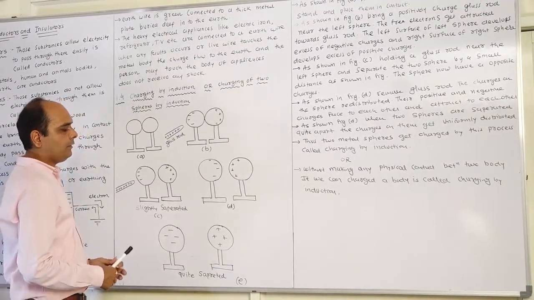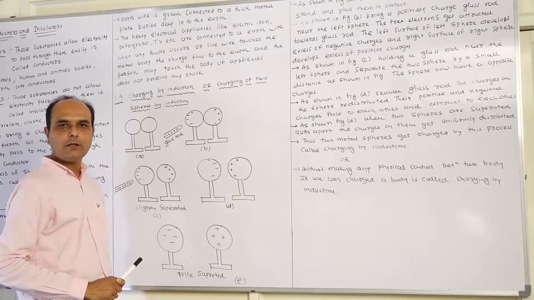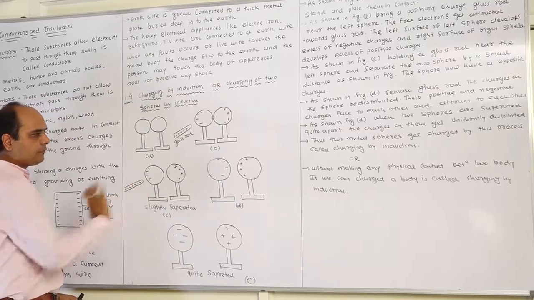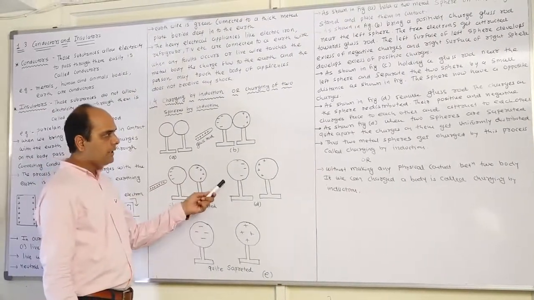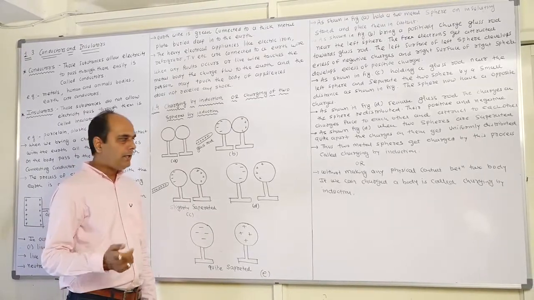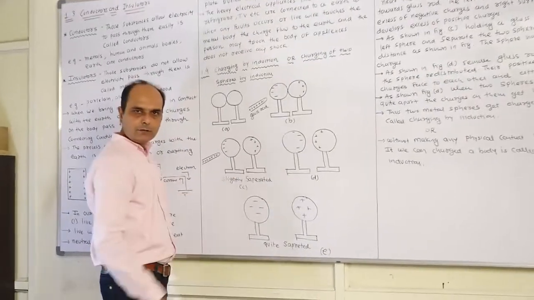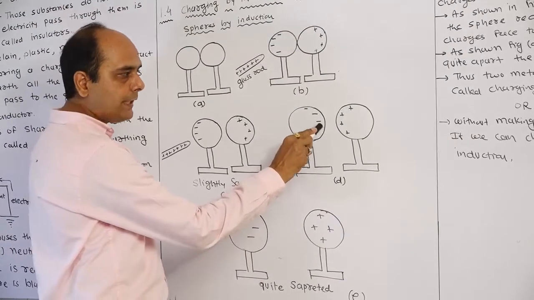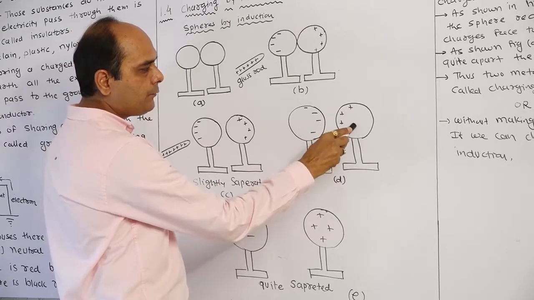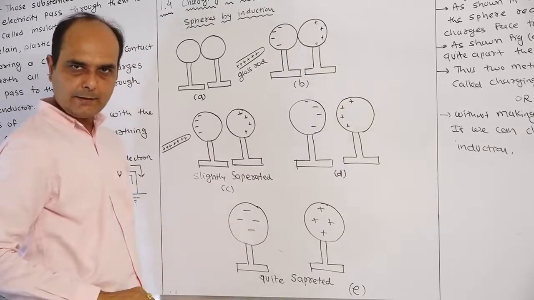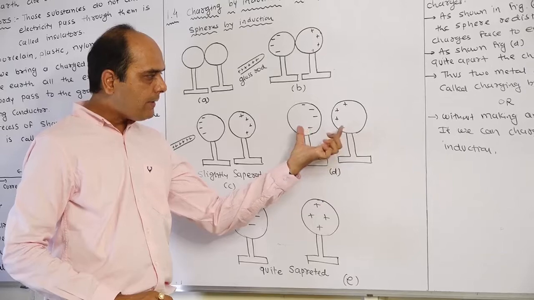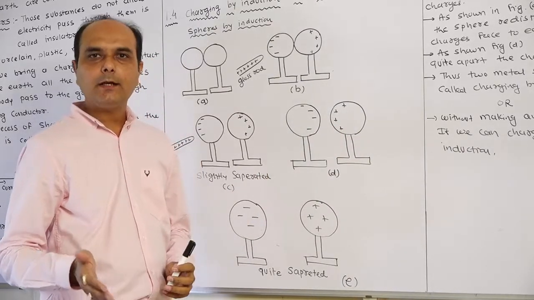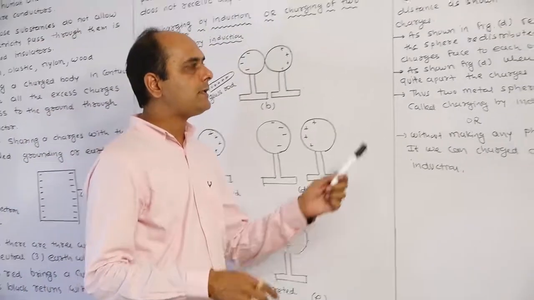Now we are moving on to figure D. You can see that in figure D, we are removing the glass rod. Now what happened? By removing this glass rod, the negative charges move towards the right-hand side, and the positive charges move towards the left-hand side of the right sphere. Between these two spheres, attraction takes place. That is to be explained in figure D.